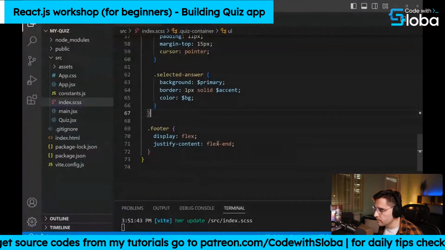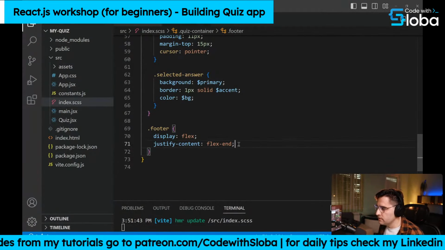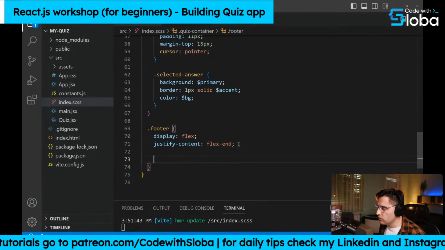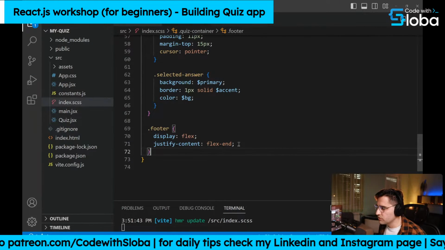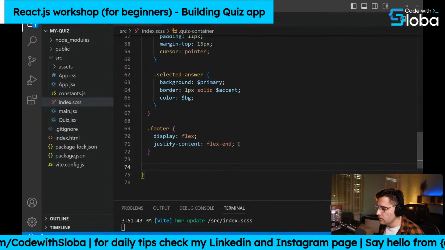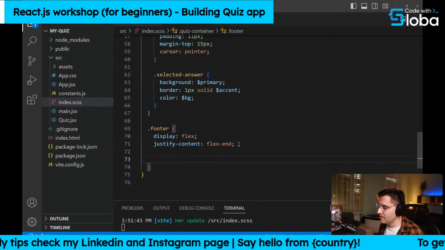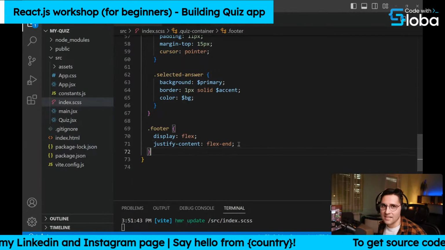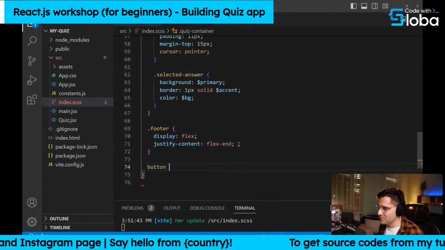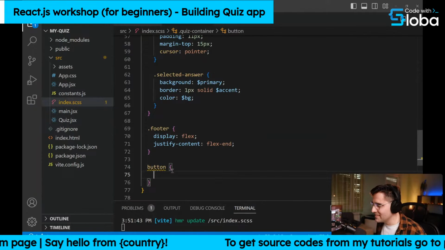Here. And now let's add some styles to our button. We can place it inside of or outside of our footer. Actually, this is the only button that we have, so we can put it inside of the footer. Let's leave it outside. I just don't know where to put it, so it doesn't matter. It's inside of the container.